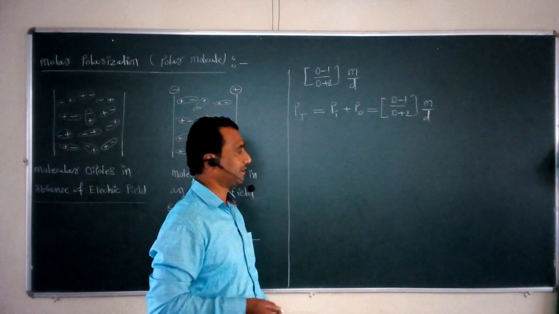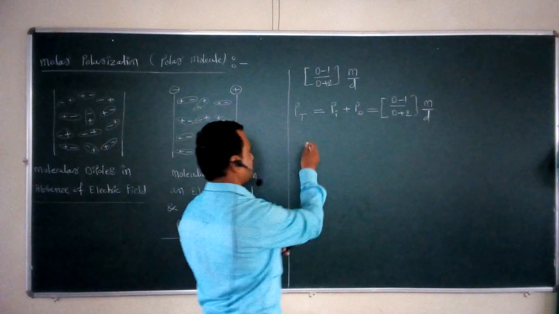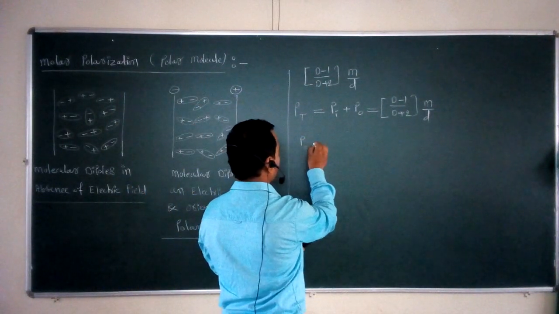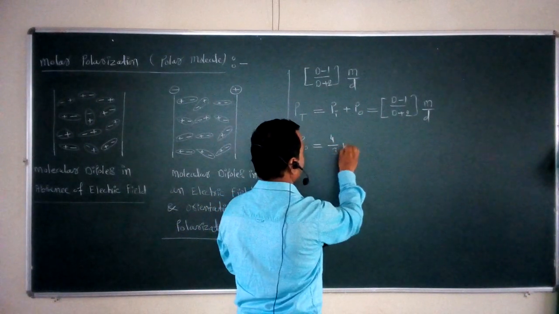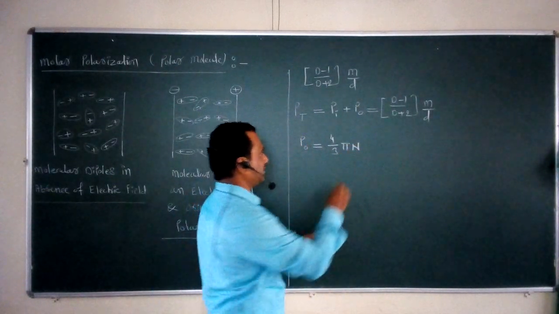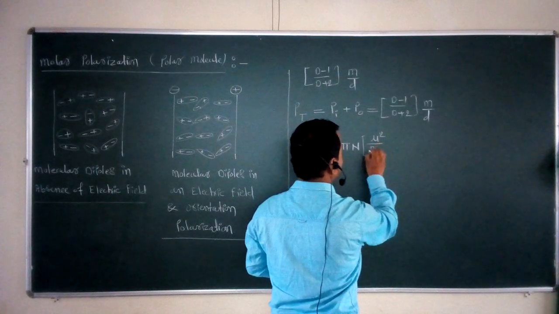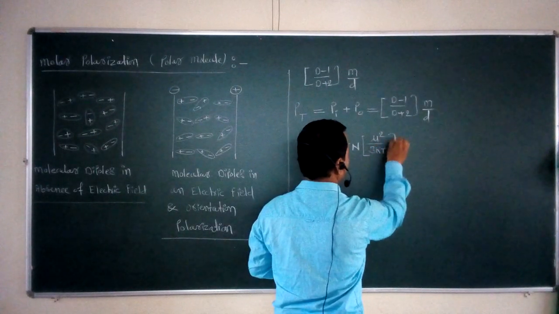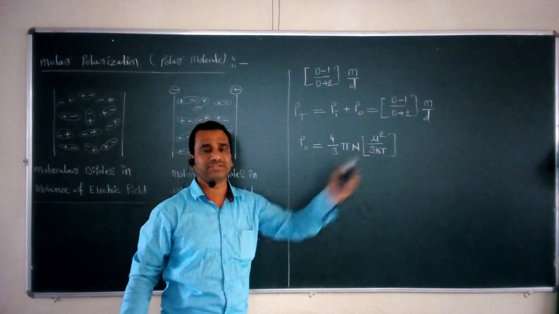So according to the scientist Debye, the equation for this Po is: Po is equal to 4 by 3 pi N into mu square upon 3kT. This is Po is equal to 4 by 3 pi N mu square upon 3kT.